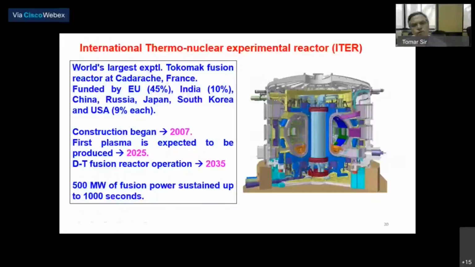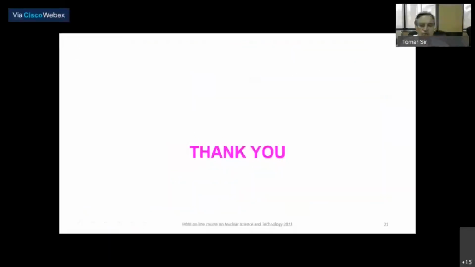A lot of information is available about ITER on the internet also, and many of the universities in India are participating in these experiments. Some of you may know more than what I have discussed here. But since there was a discussion yesterday that you wanted Madam Uma Shankari to explain that, I thought I'd share with you whatever information I have with me. So that's all I had with me today, and thank you for your attention.